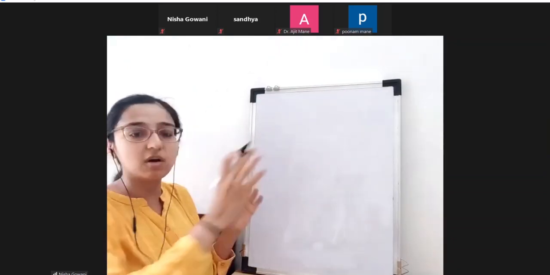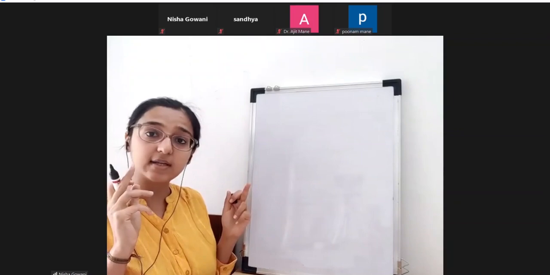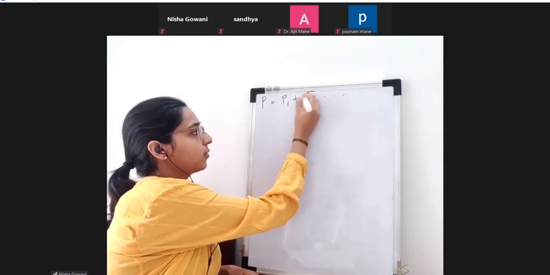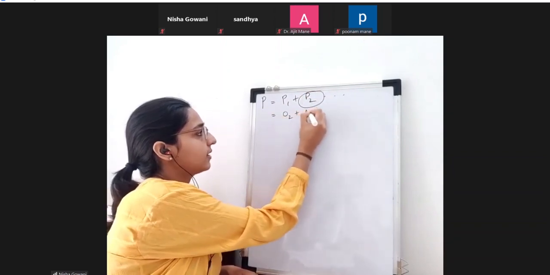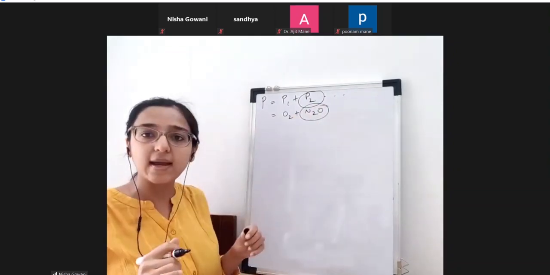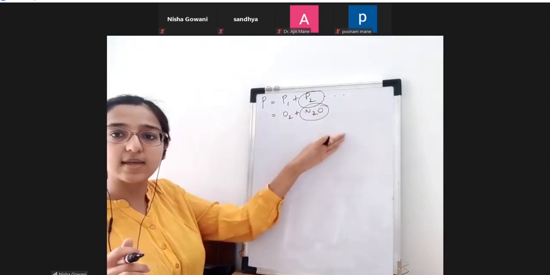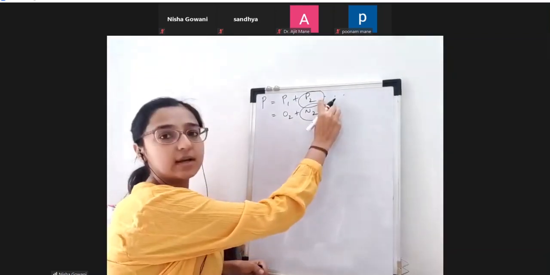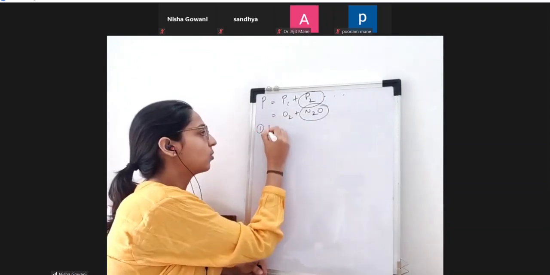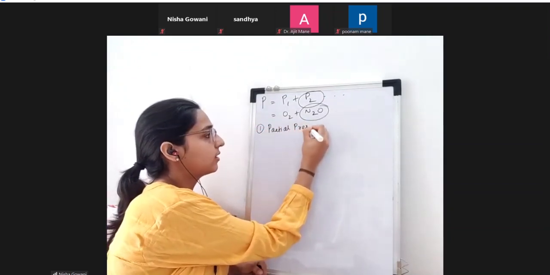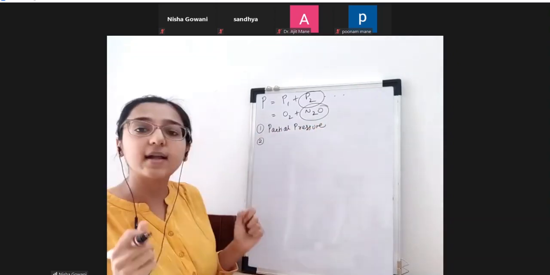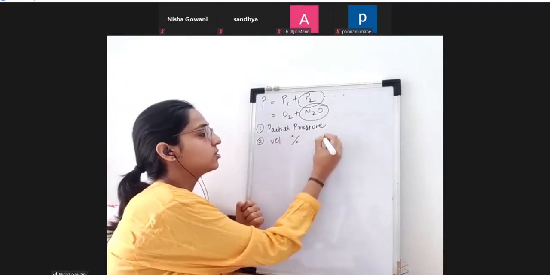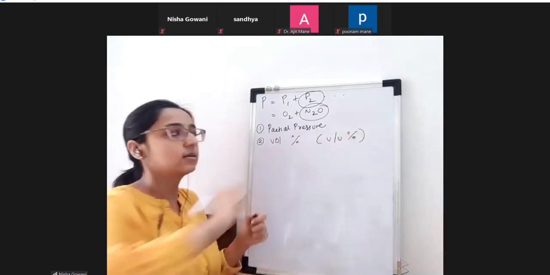Expressing a proportion of a gas in a mixture of gases: Dalton's law, right? If this is oxygen plus nitrous, and I want to express the proportion of nitrous in this gaseous mixture, what are the ways I can express it? One way is partial pressure, which we have already learned in Dalton's law. What is the second way that we can express the contribution of an individual gas? It's expressed as volume percentage, also denoted by this.